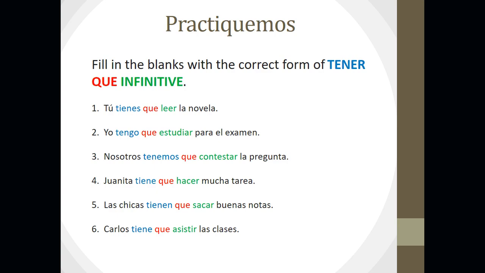4, Juanita tiene que hacer mucha tarea. Juanita has to do a lot of homework. Okay, now here, Juanita is a girl's name, so it's like saying she. Tiene is the correct form of tener if it's she has to, right? So tiene que hacer mucha tarea. Número 5. Las chicas tienen que sacar buenas notas. Las chicas is like saying they, so we use the ellas form of tener, que, and the verb infinitive to say that the girls have to get good grades. And finally, número 6, Carlos tiene que asistir a las clases. Carlos has to attend the classes.